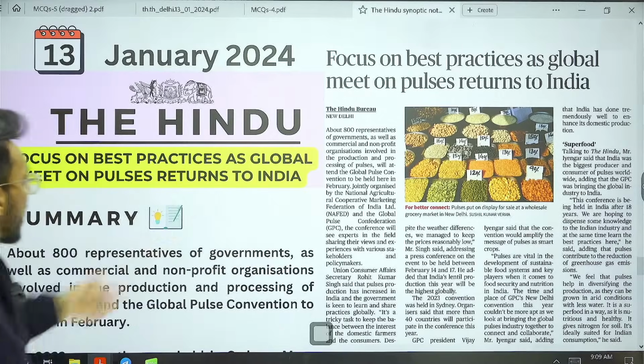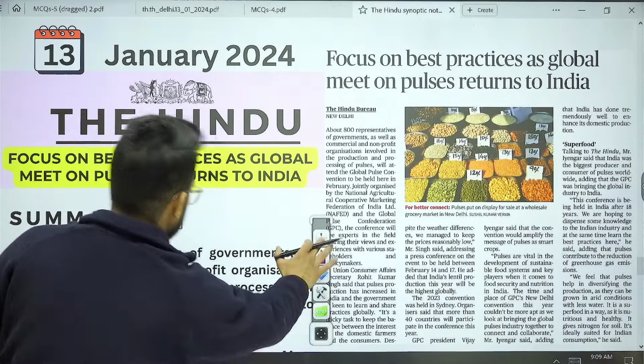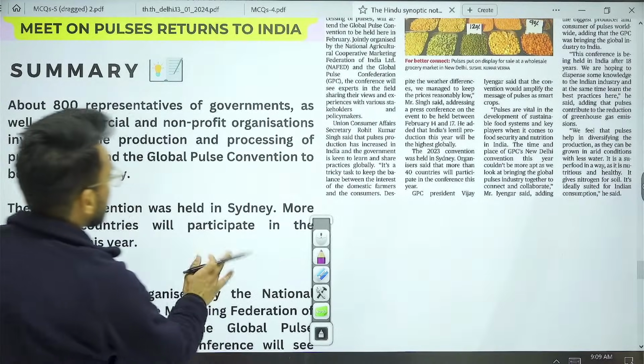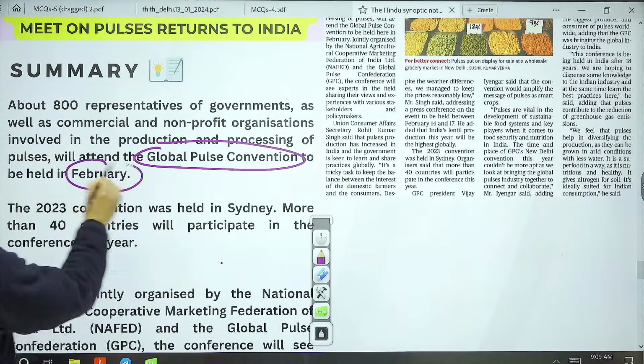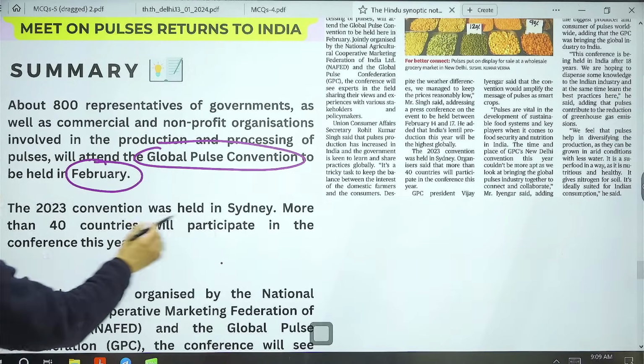So to enhance pulses cultivation, what is happening? The Global Pulse Convention will be held in the month of February in India. The 2023 edition of the Global Pulse Convention was held in Sydney, Australia.